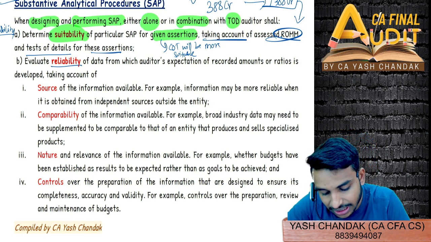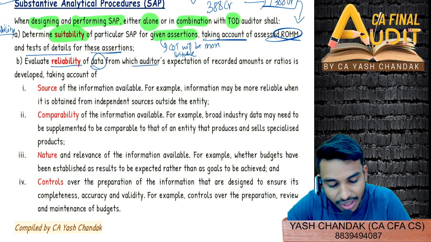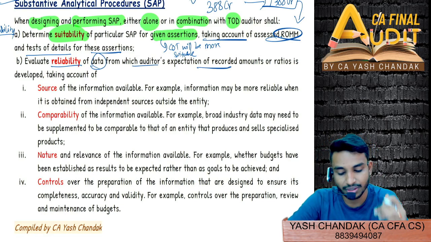Now, evaluating the reliability of data from which the auditor's expectation of recorded amounts or ratios is developed.